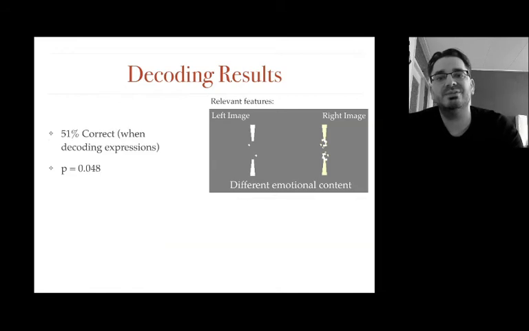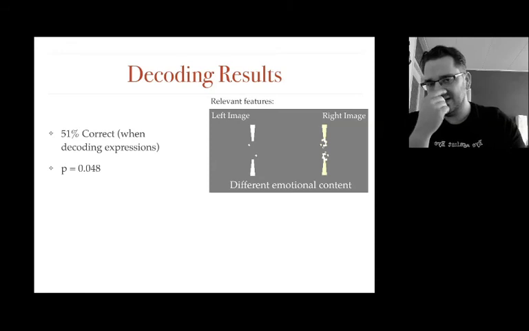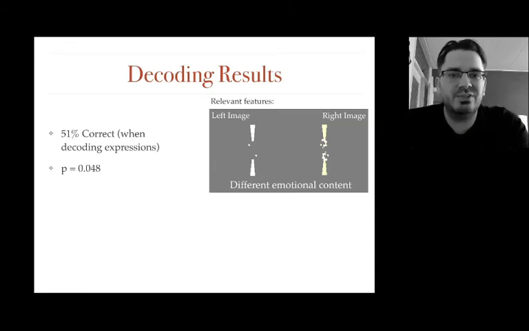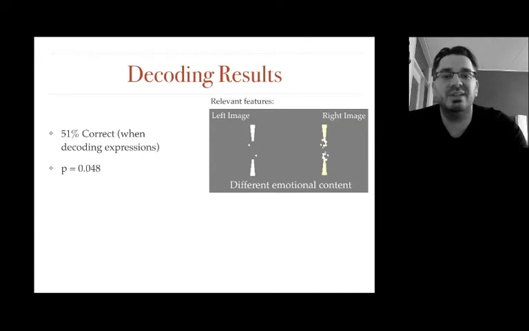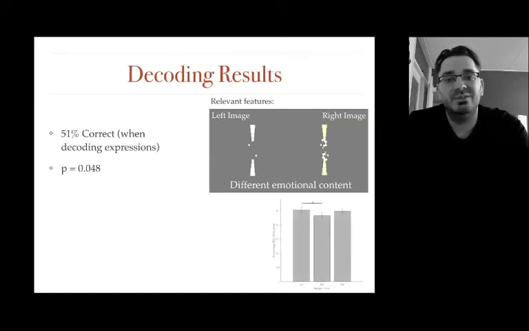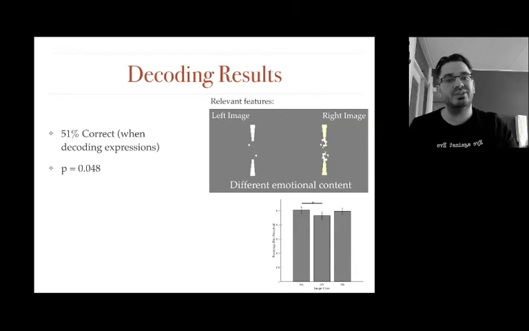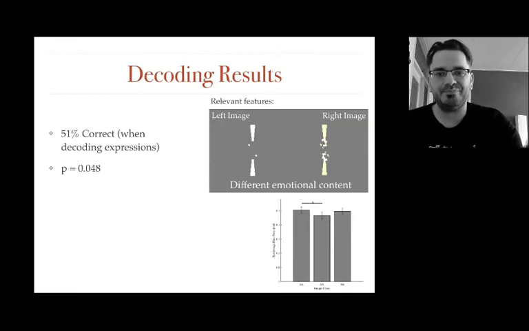To do that, we used those features found relevant for predicting access to awareness as the features to try and decode the expressions with. Here we find we can still do that, so there is some information on the emotional content left in those images. Now, if we take that with our behavioral effect, we would suspect that there is some predictive value of emotional content in our data set. So let's look at that a little closer.